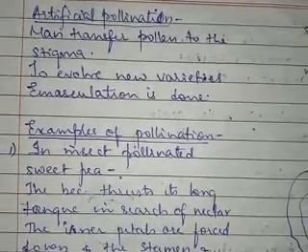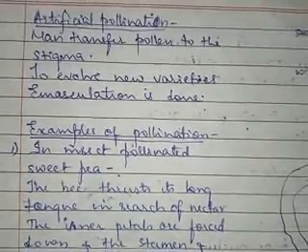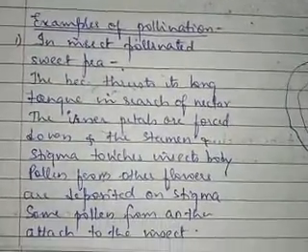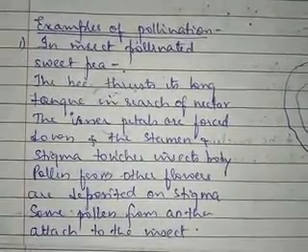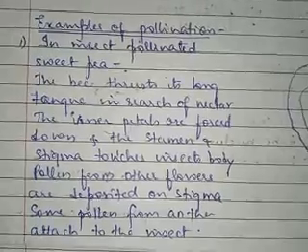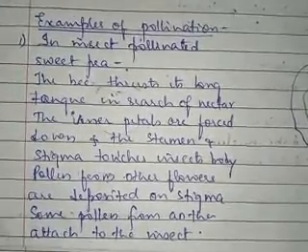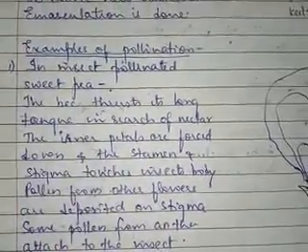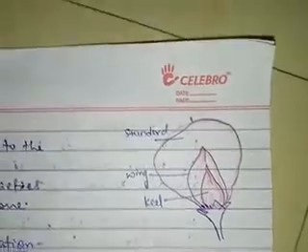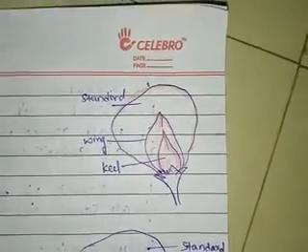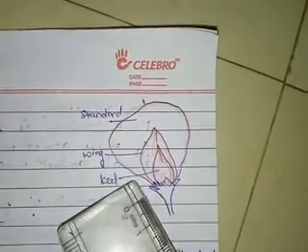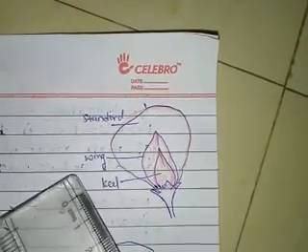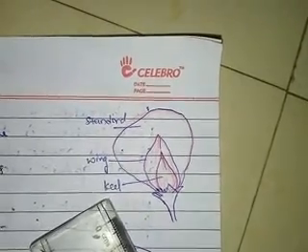Now we will discuss certain examples of pollination. We have two examples: one is an insect pollinated plant and one is a wind pollinated plant. Here we have the insect pollinated plant, sweet pea. I will show you the flower of the sweet pea. In the flower you can see standard, wing and keel.